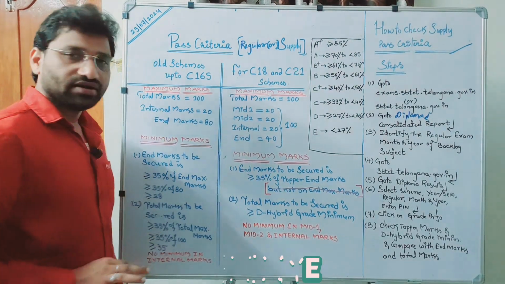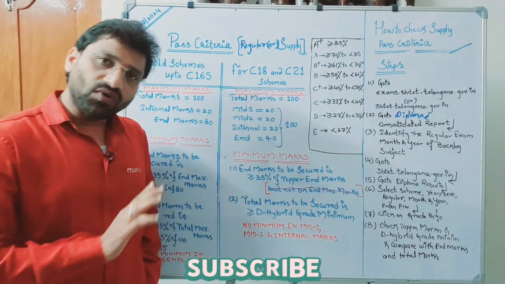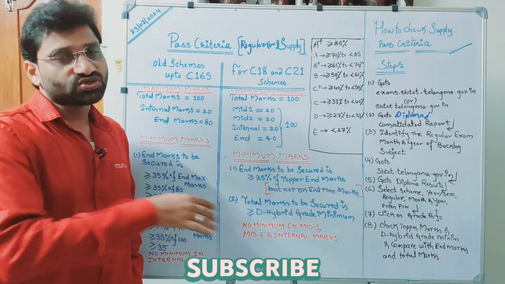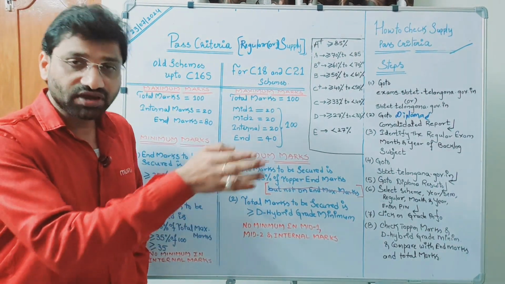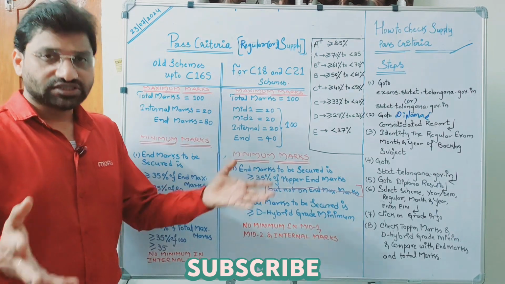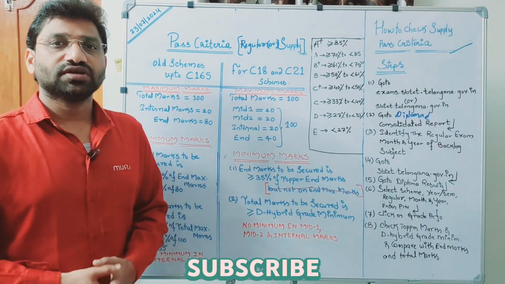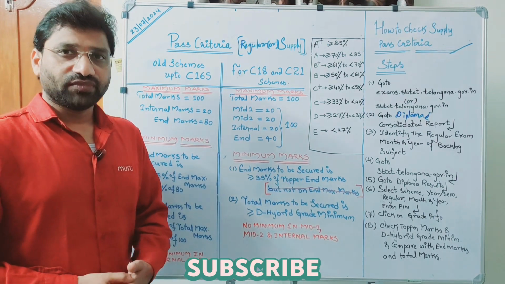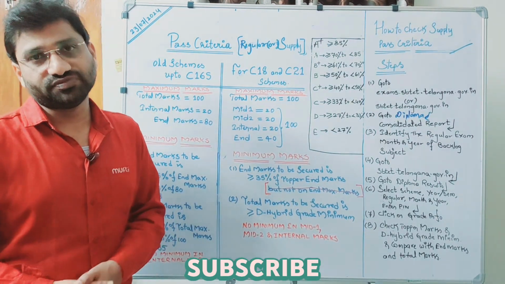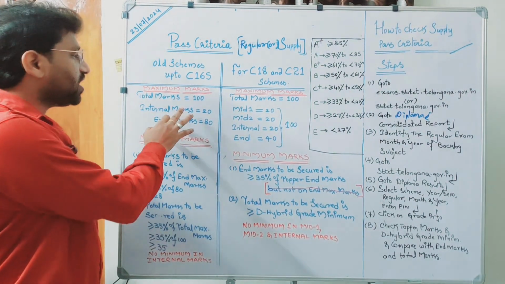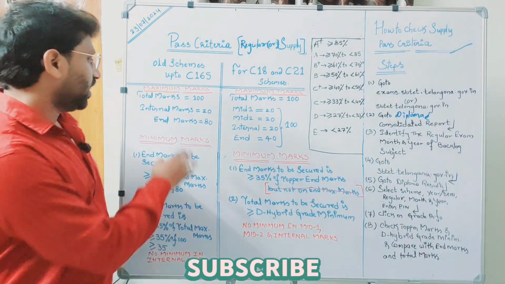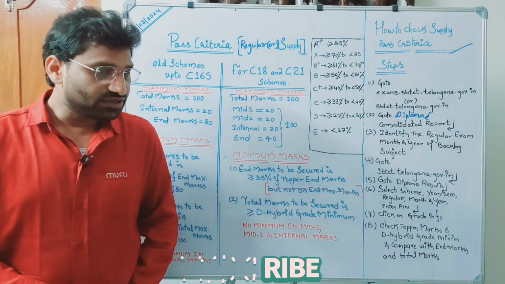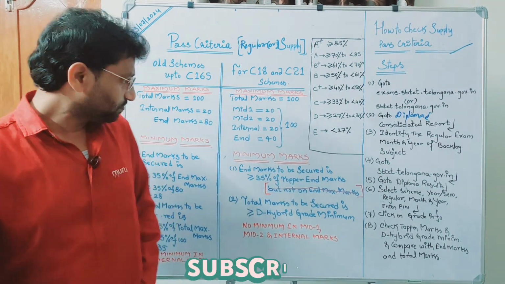So internal is not an examination, it is an overall assessment of the candidate when he was regular to the college. That means maybe slip tests, assignments, attendance, activity that you do in the laboratory, and overall performance of yourself. So these marks are for 20 and will be assigned by the college itself, maybe by the subject teacher or class teacher.